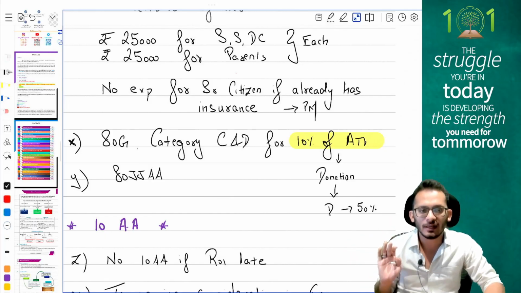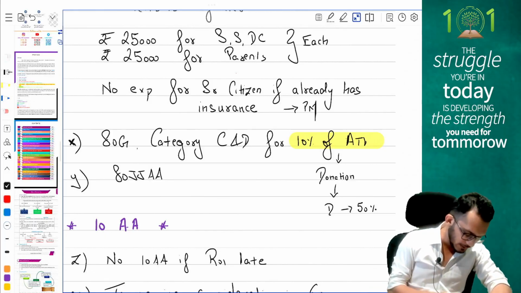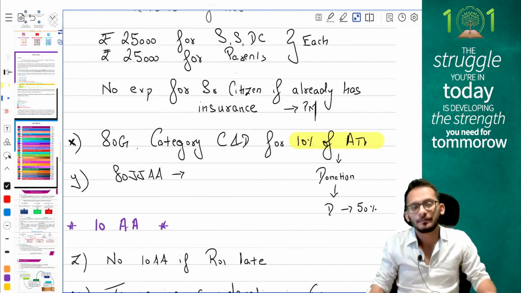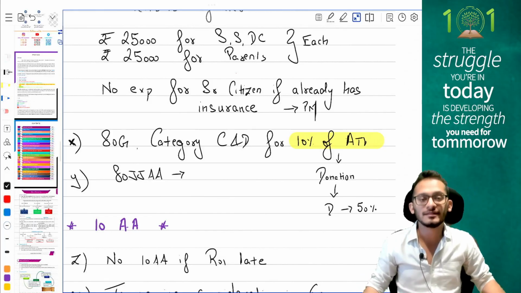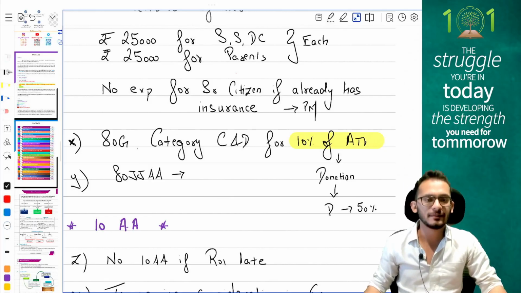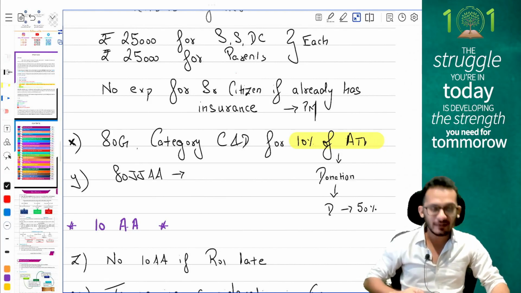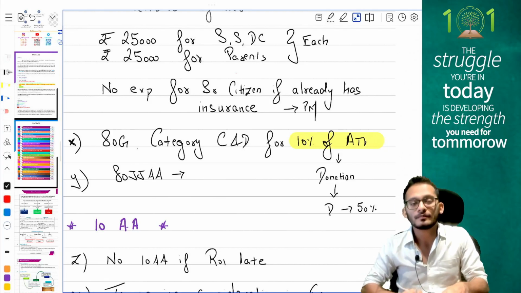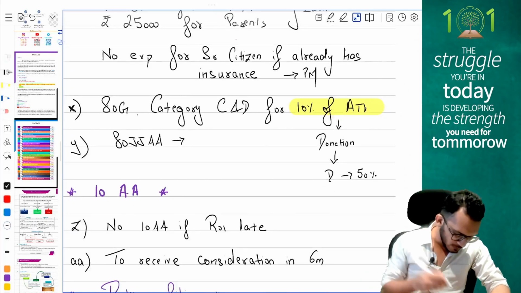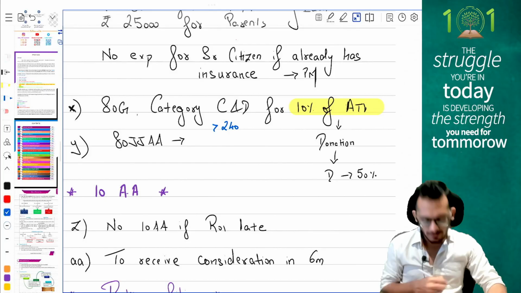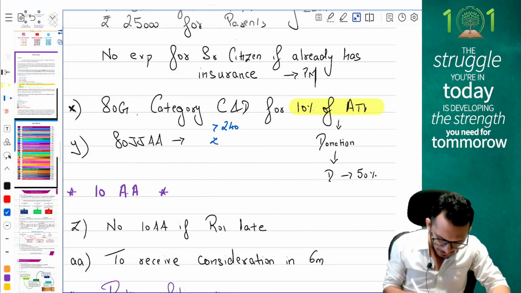Next, and the most critical thing, people, it will surely come in your exam, called 80JJAA. This is one adjustment which is eligible both under default tax regime and under alternate tax regime. Important provisions which come and say that when you are going to have an employee, with what conditions, people? Employee should have worked for more than 240 days. Should have a salary less than 25,000 per month.